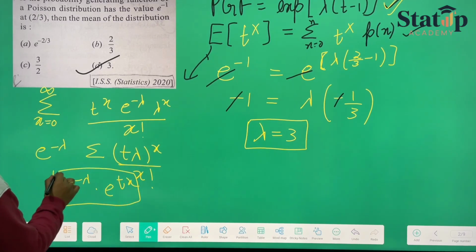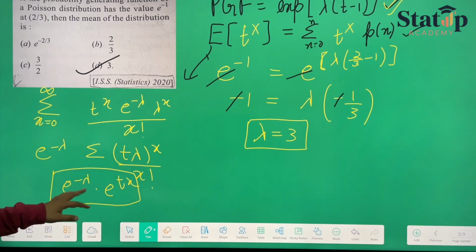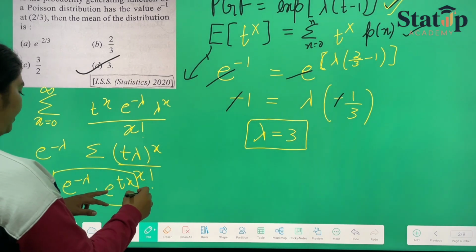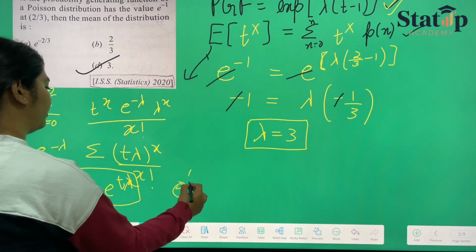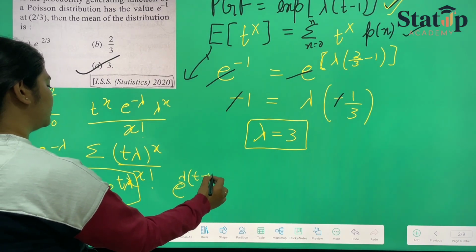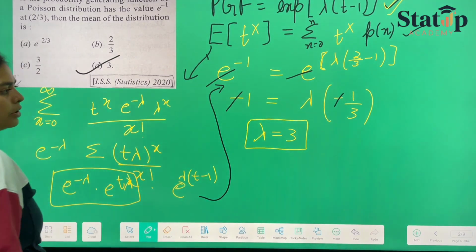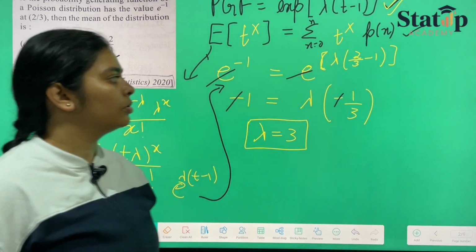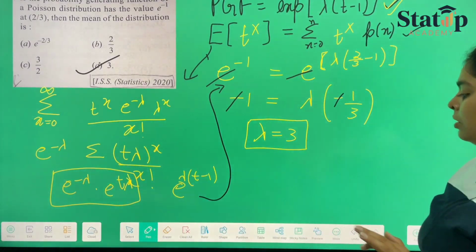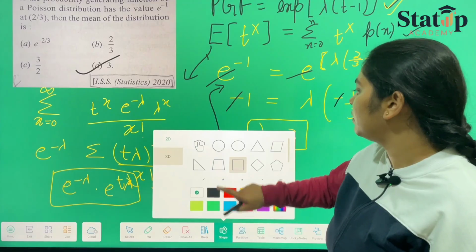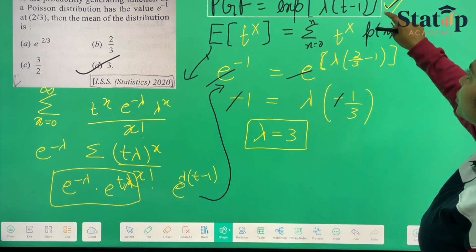This is how we do it, and then we get our answer. We will get it like minus lambda plus t lambda, so it will be e raised to the power lambda times t minus 1, the same formula, and then we'll put it here. So this is how we attempt that. This is very confusing. You don't have to mug it up, you just need to revise this formula. This is important.